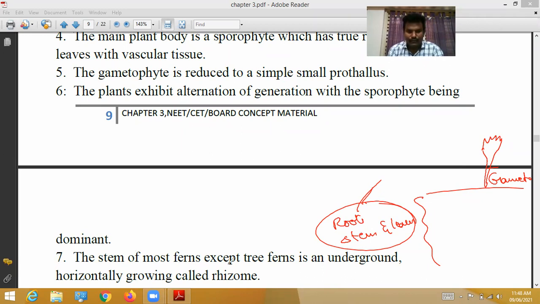In most ferns, except tree fern, the stem is underground, below the ground. The horizontally growing underground stem is called rhizome.